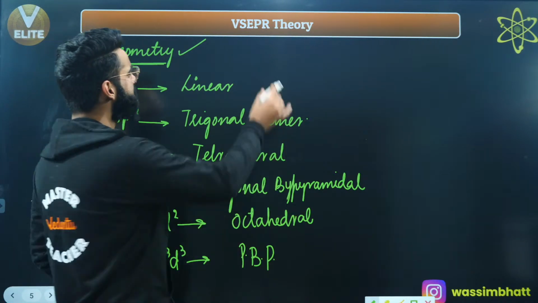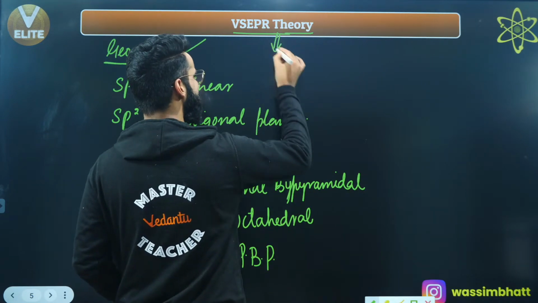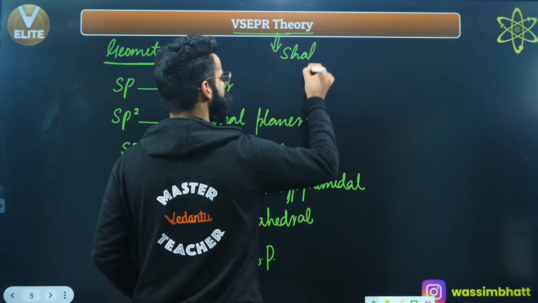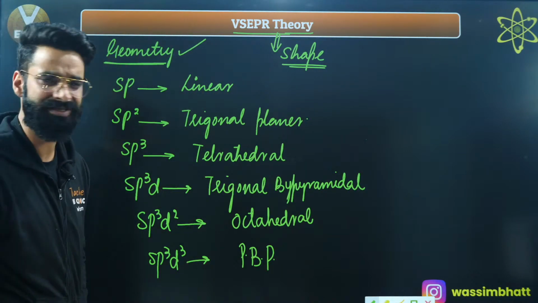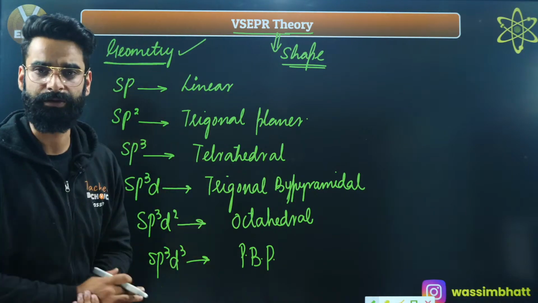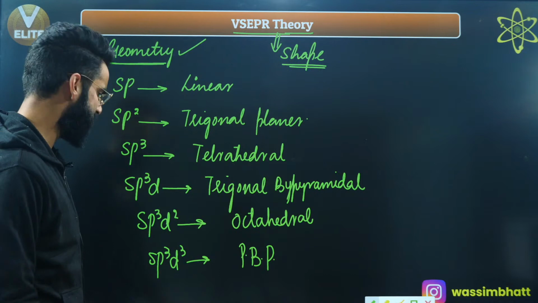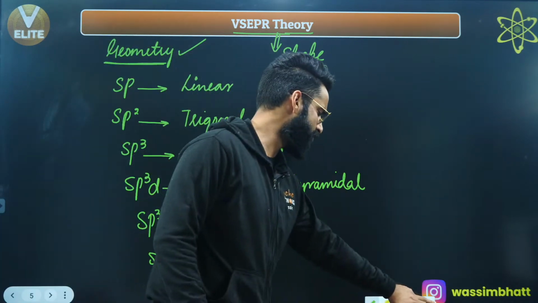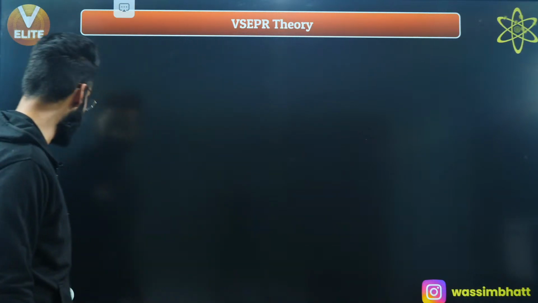So what about this VSEPR? VSEPR is going to give me the idea about the actual shape of the molecule, right? This theory is going to give me the idea of the actual shape of the molecule, this is one of its benefits. So let's get going then. Let's get started with valence shell electron pair repulsion theory, right? Let's get going. Have a look, guys.